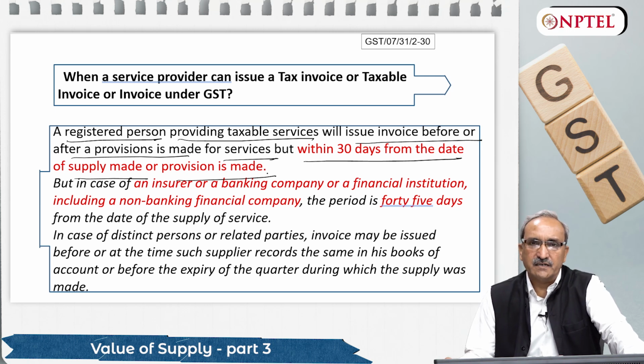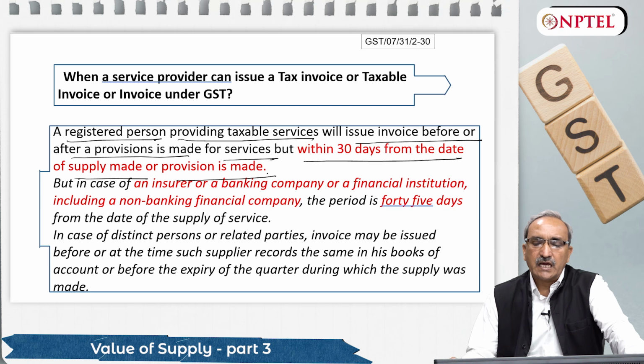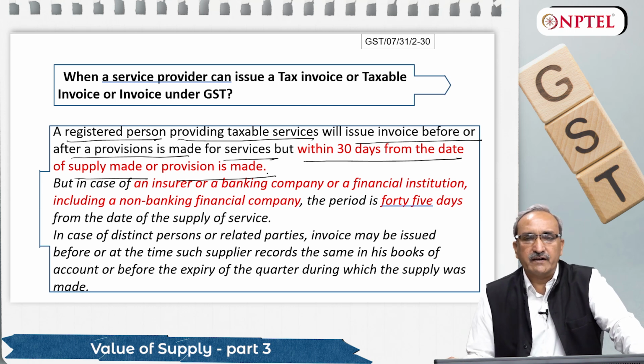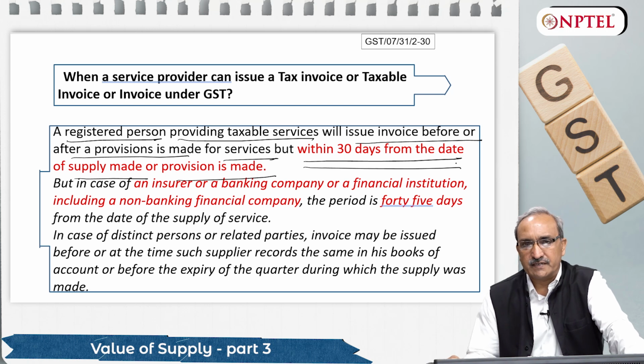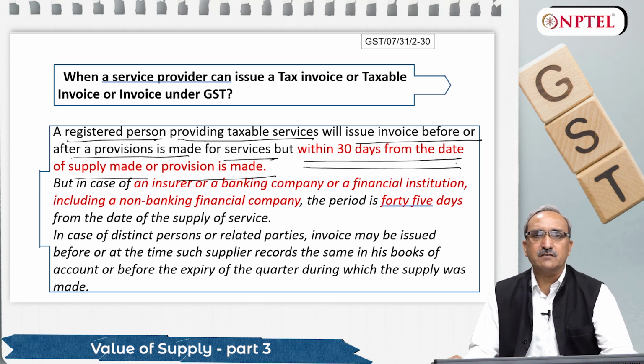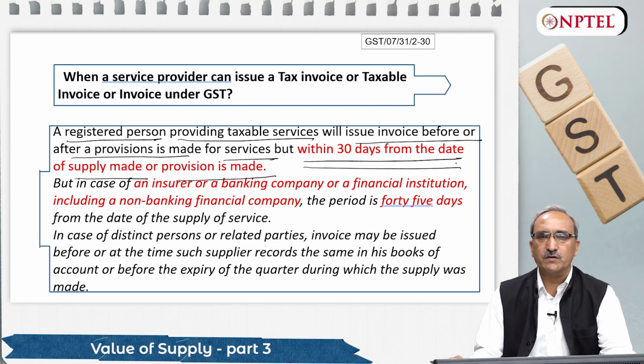But law is clear. It says if service is rendered, better you raise invoice within 30 days from the date of supply made. So my supply is continuous in nature. I am supposed to give them opinion for a year because I have a contract of 1 lakh rupees for a year.